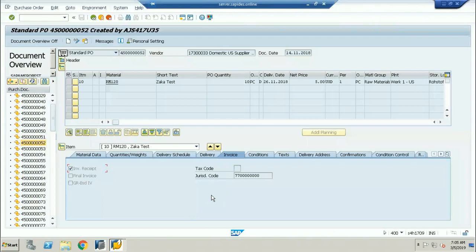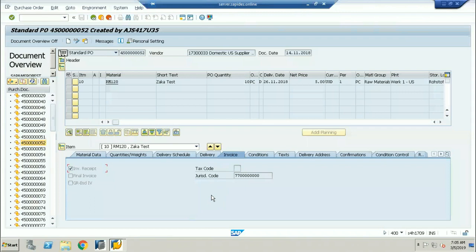Or I'll use one more report. There is one more report, MB5S. Give the material, give the purchase document number. If you know the purchase document number, it doesn't matter if you don't know the material. You can remove the material also, it doesn't matter.